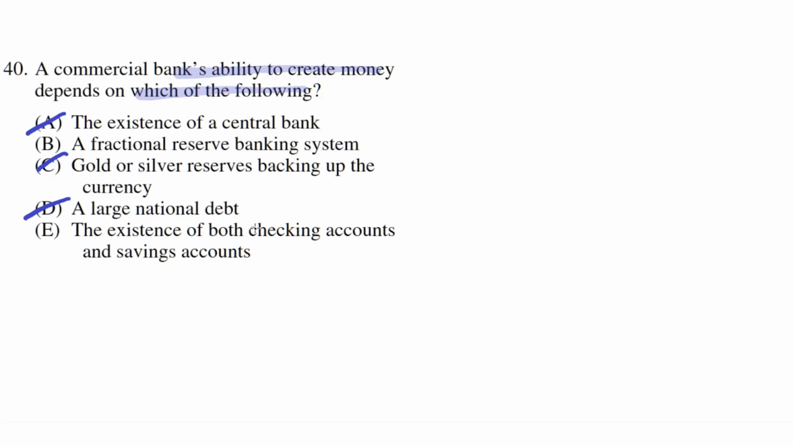E. The existence of both checking accounts and saving accounts. This is incorrect because the existence of both these accounts aren't critical for the banks to create money. They simply need people to make deposits into the bank, and that determines whether the bank is able to create money, not the existence of checking and saving accounts. So E is incorrect, and thus the correct answer is B.